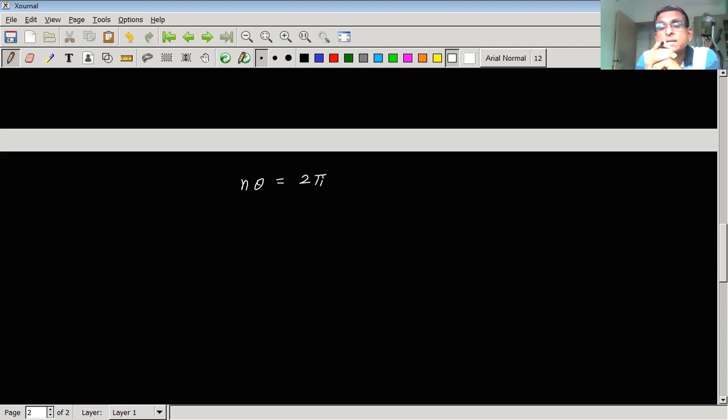What is theta here? Theta is the angle through which we have rotated the body about the axis. And the fact is that any body possesses rotational symmetry through an angle of 2 pi.